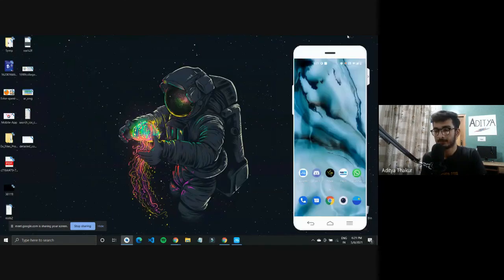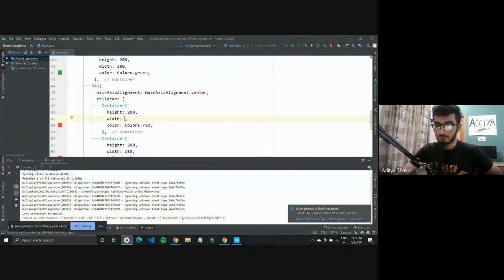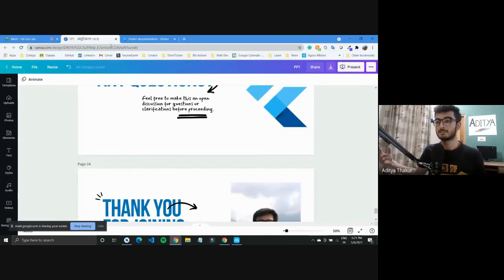Okay. So right now, what we saw in today's session was an overview of Flutter. We went through the basics as well, but I think I came through it really fast. And after that, we saw the basic widgets, rows, columns, and all.